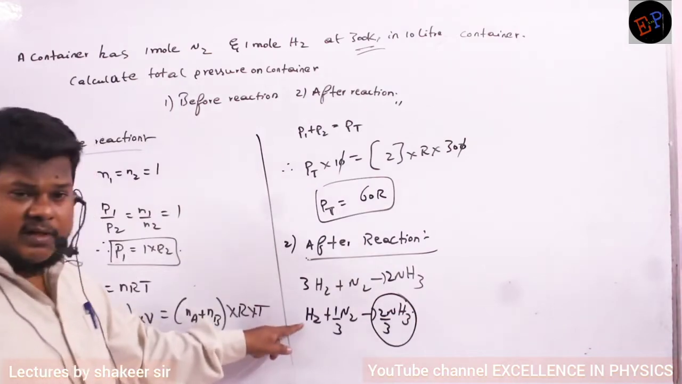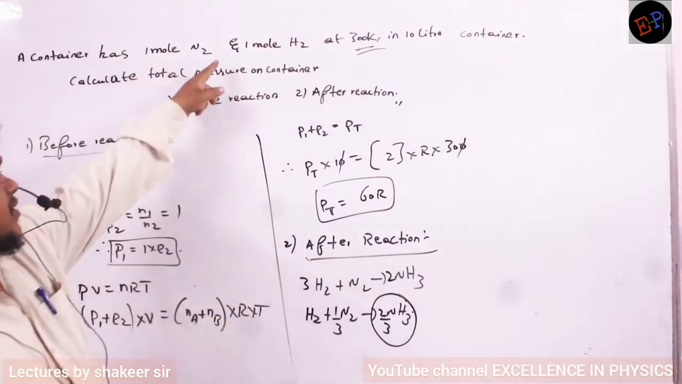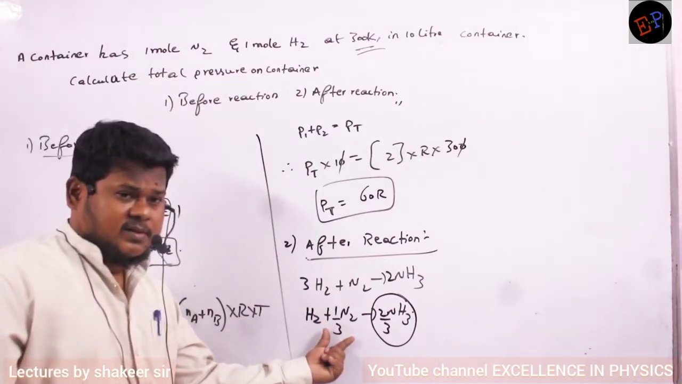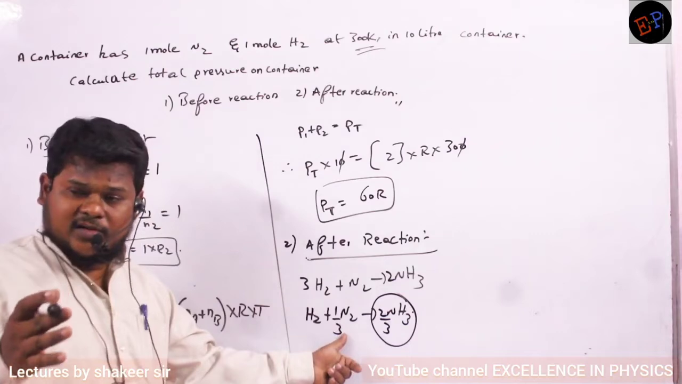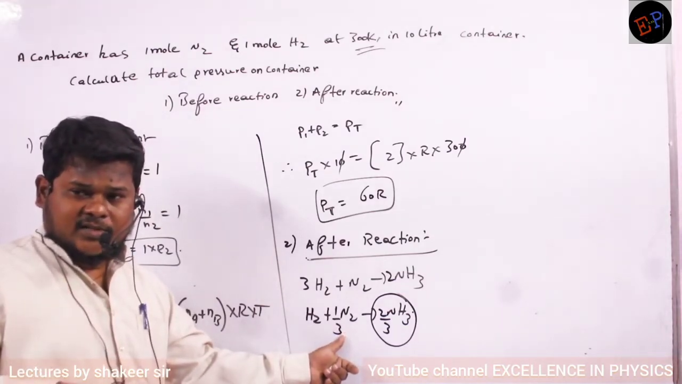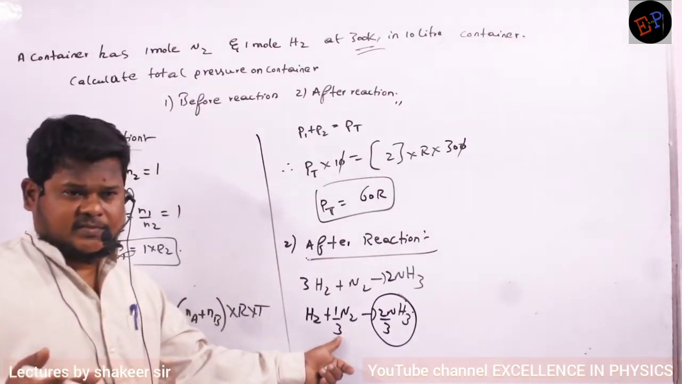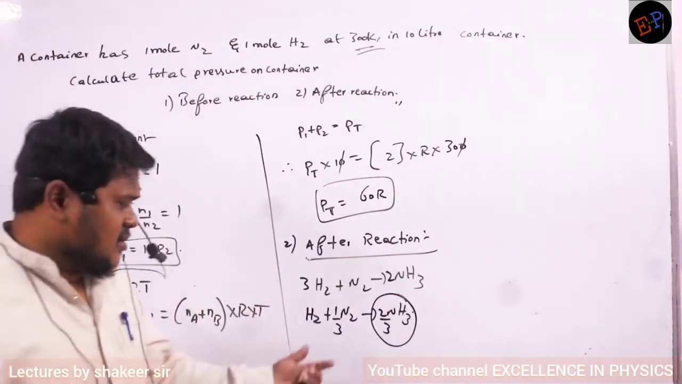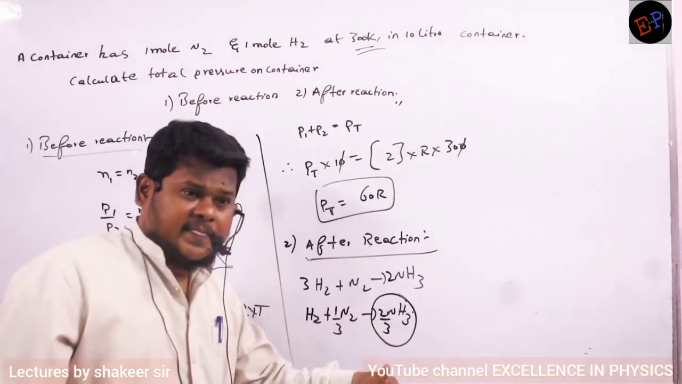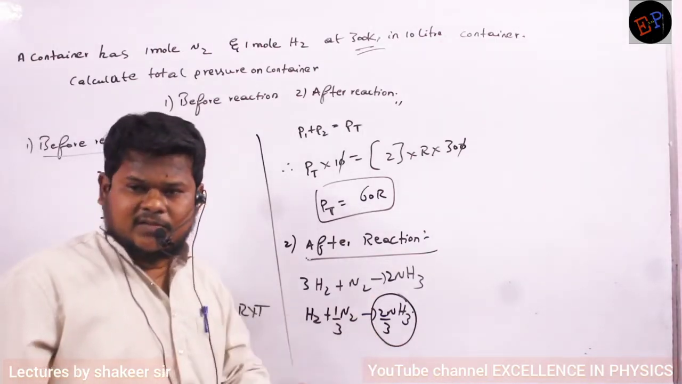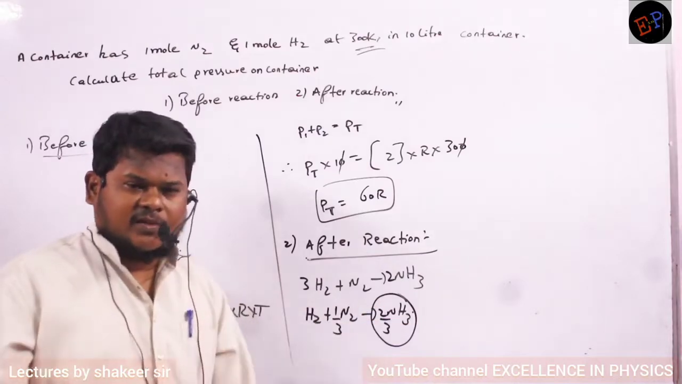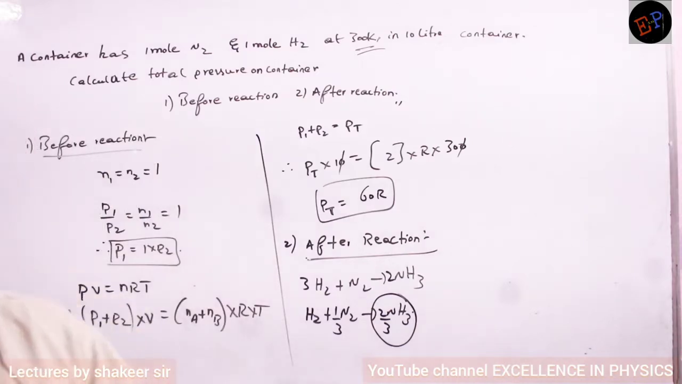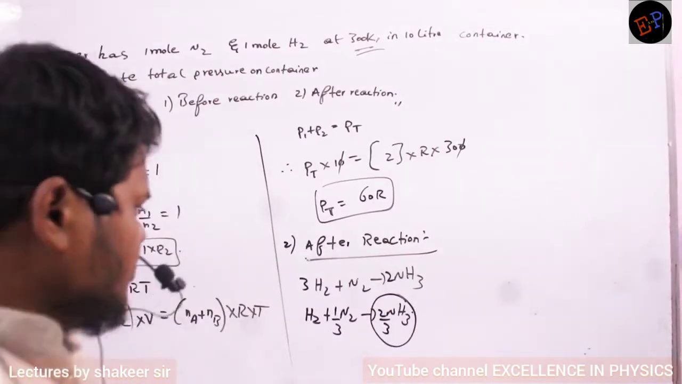So hydrogen is completely utilized. 1 mole of hydrogen is given and 1 mole is completely utilized. How many moles of nitrogen are present? 1 by 3 is utilized. The remaining nitrogen is not reacted. What is the remaining nitrogen? 2 by 3rd of nitrogen is present. So therefore you have to calculate pressure because of how many gases? 2 gases. So 2 by 3 moles of NH3 and 2 by 3 moles of nitrogen. So calculate total pressure, that will be the pressure after the reaction. This is how we have to do it. Come on, try to do. Now do the calculation.